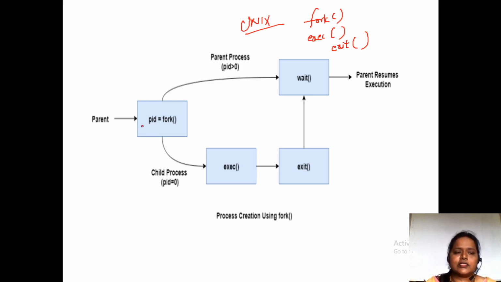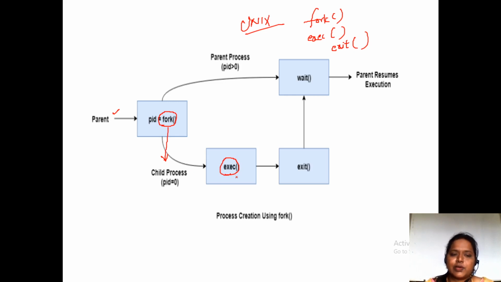So here it is the parent process. A parent process can create a child process, right? By making use of this fork system call, this parent process has created a child process. Now, if the child process in turn wants to create a new process, by making use of this exec system call, it is going to create a new process and do the task.